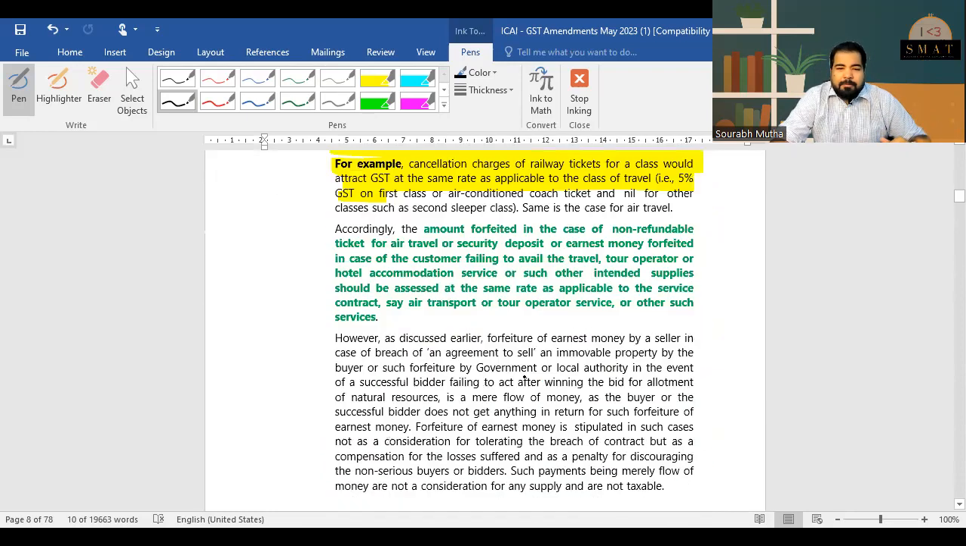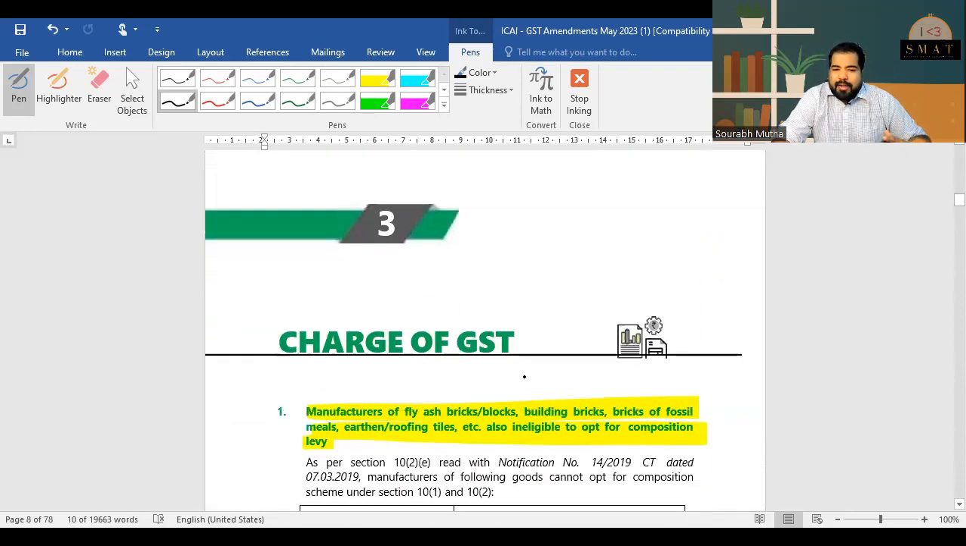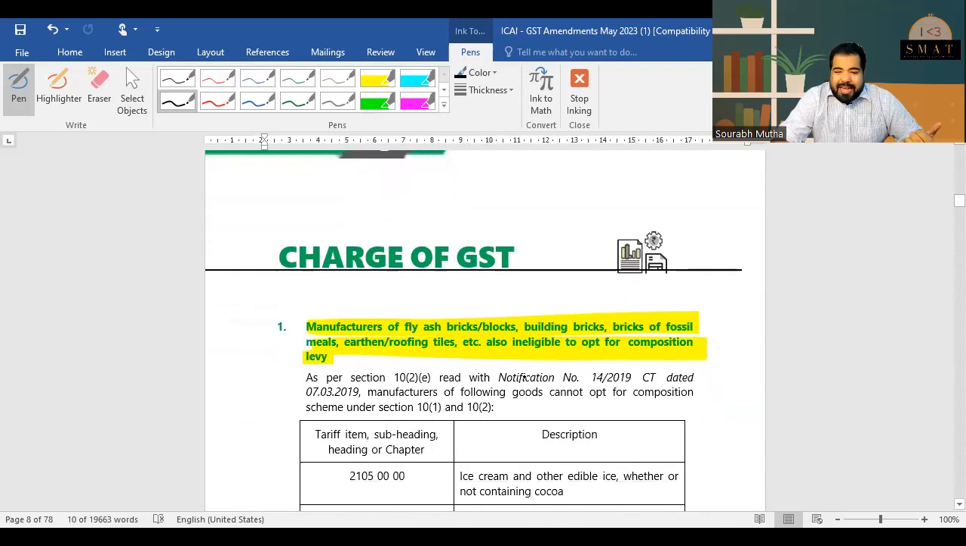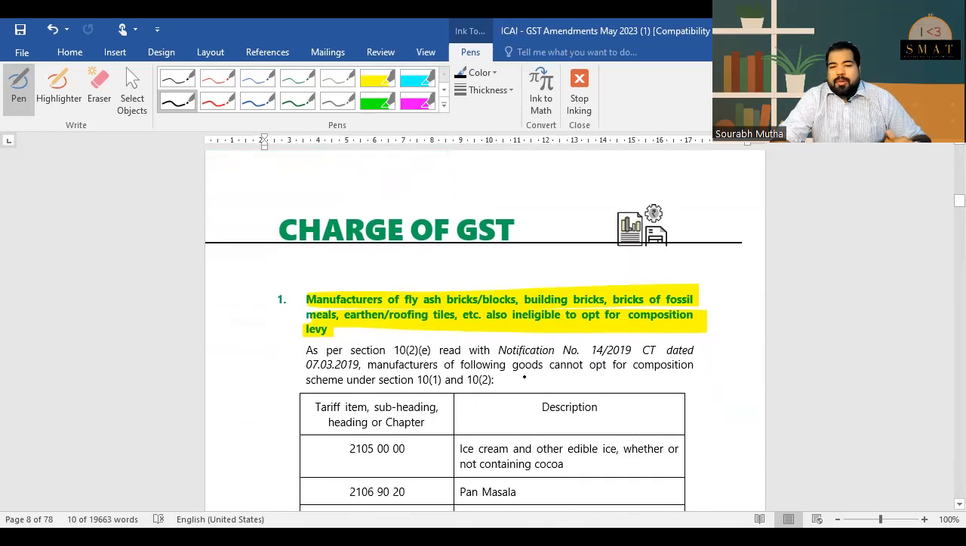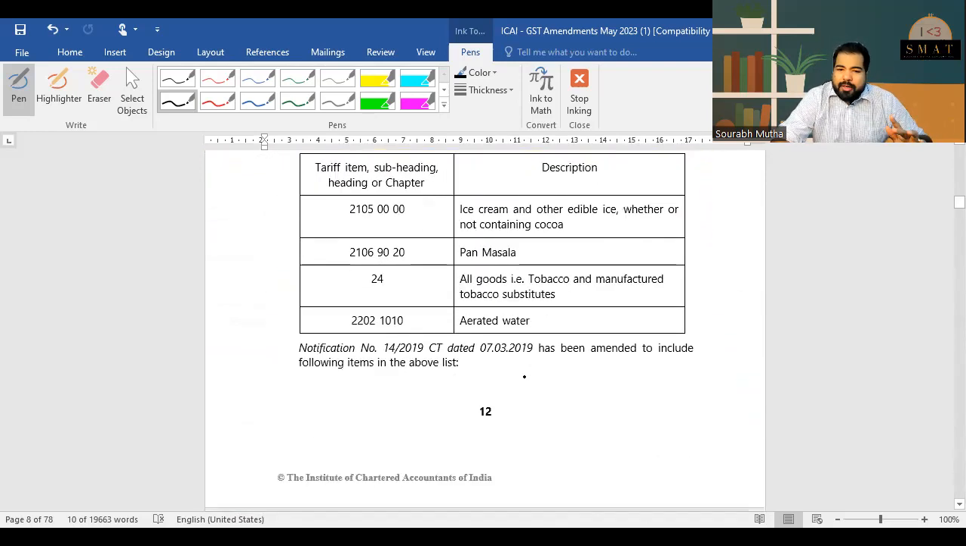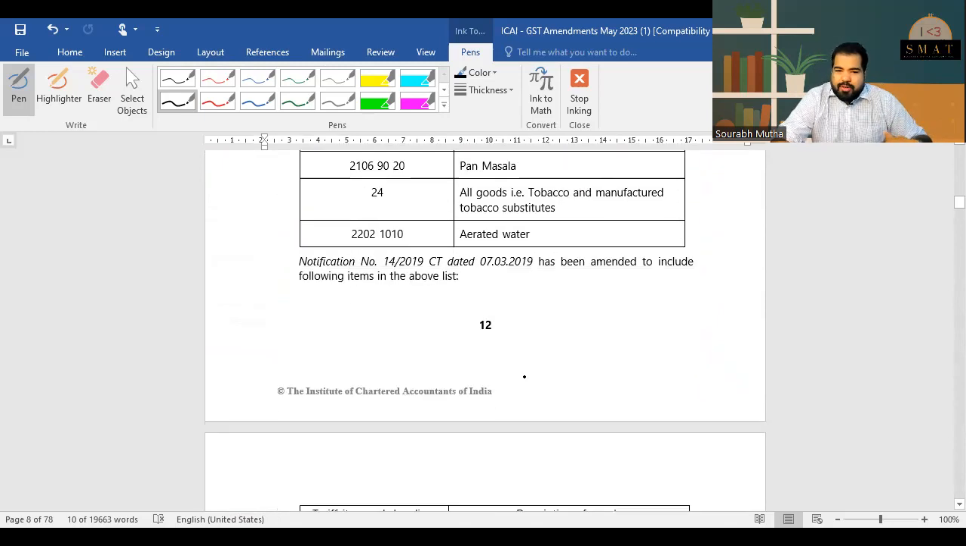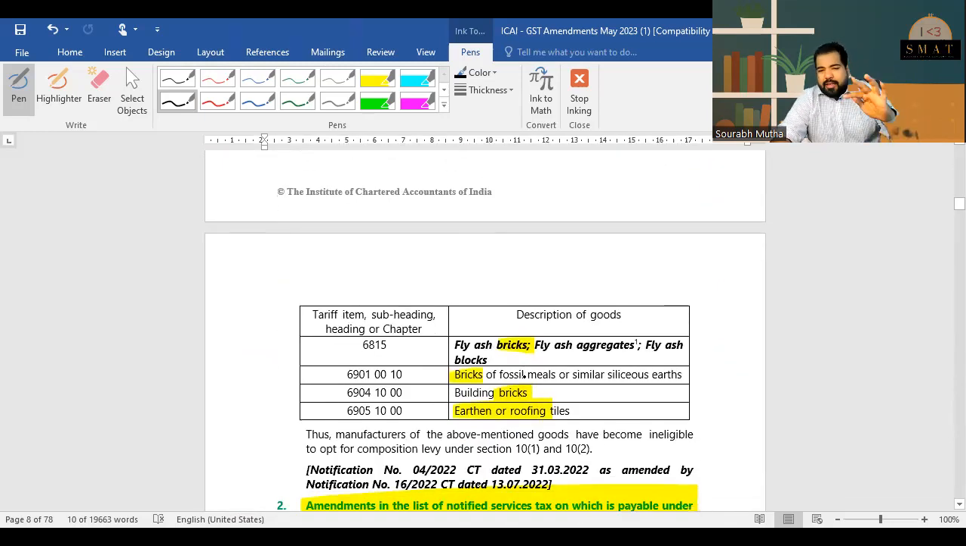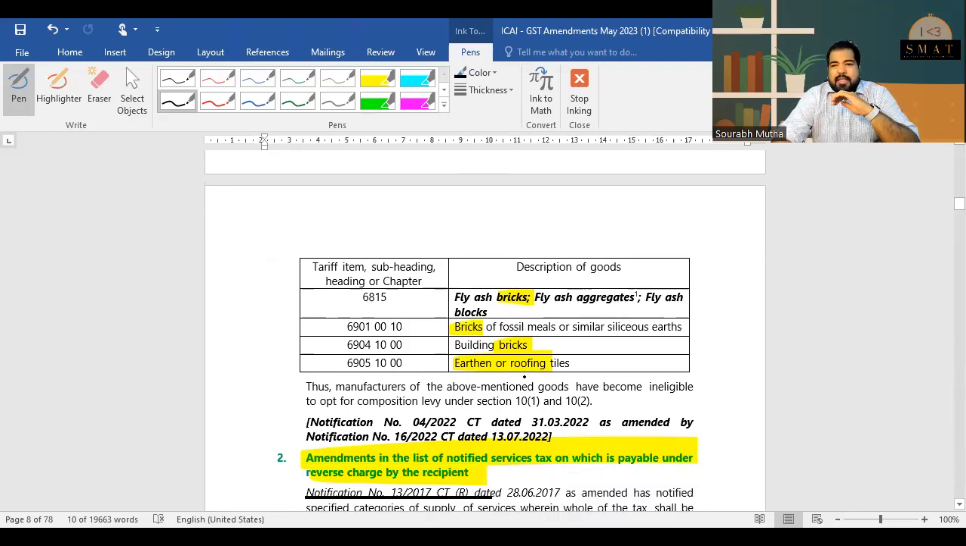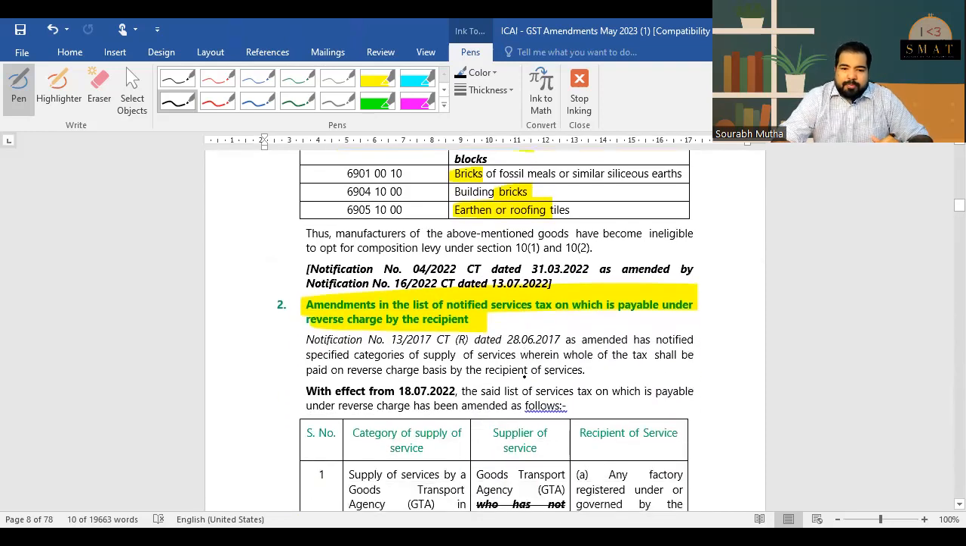Keep looking at the screen. Next, moving ahead, manufacture of fly ash bricks, fossil earthen and roofing tiles are ineligible. Basically, they are part of prohibited goods. It comes here also in the composition scheme. It comes ahead also in the registration chapter. Basically, these 3 things or these 4 things, and I have to summarize it. I also call it bricks and tiles. They've been part of prohibited goods now.